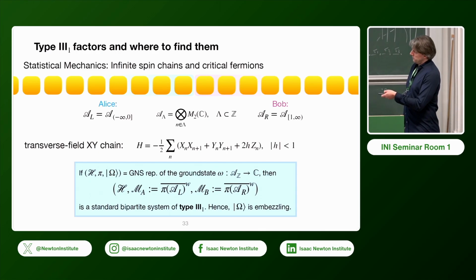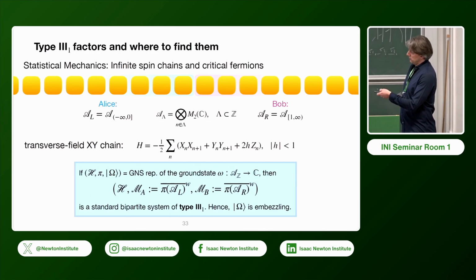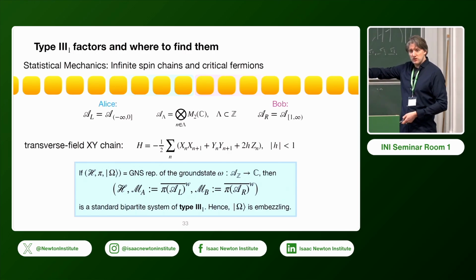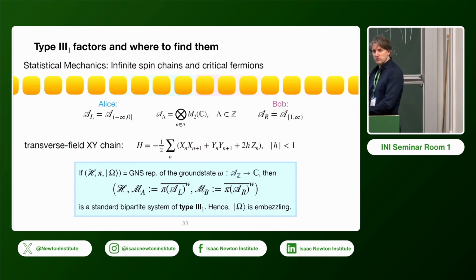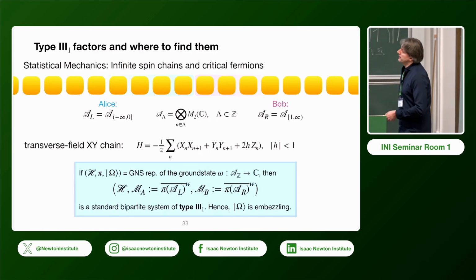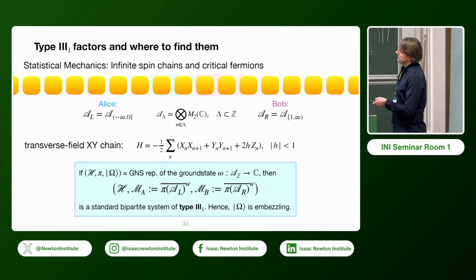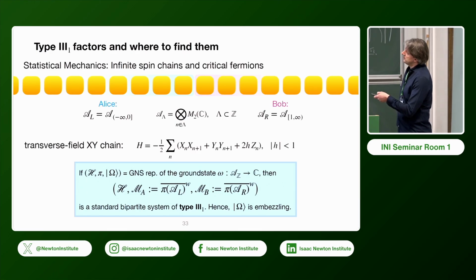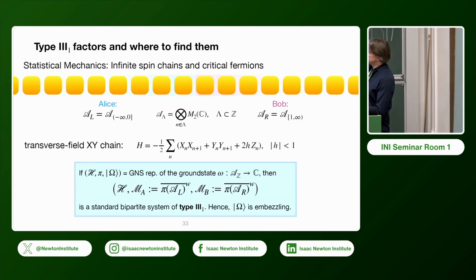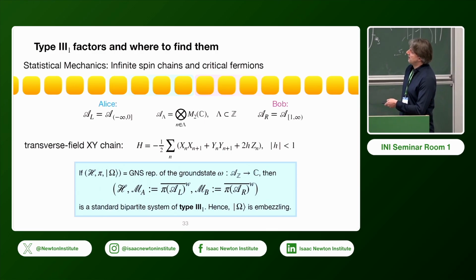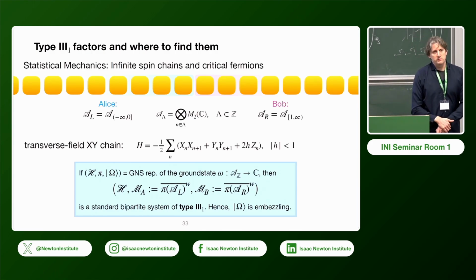And then the statement would be that if you take the ground state of this Hamiltonian, in the sense that you look at the automorphism group generated by this thing on the infinite spin chain and then ask for the ground state with respect to this automorphism group, then in the GNS representation, the weak closures of the left and right half-chain algebras are type 3-1. And in this sense, this ground state, or in that case, even every normal state in the sector or in the folium of the ground state, will be an embezzling state.